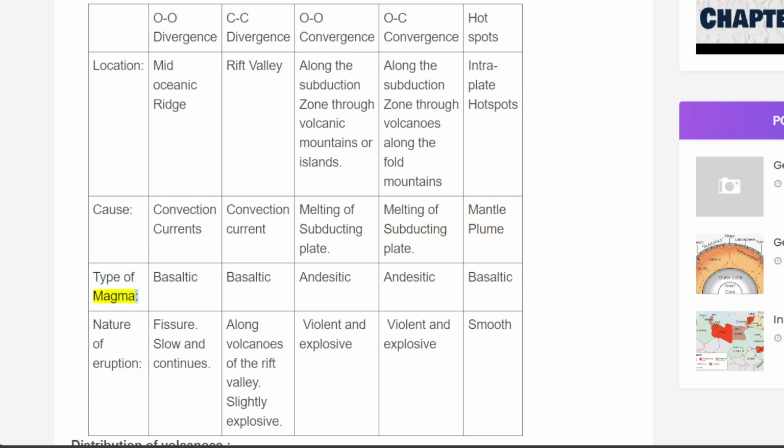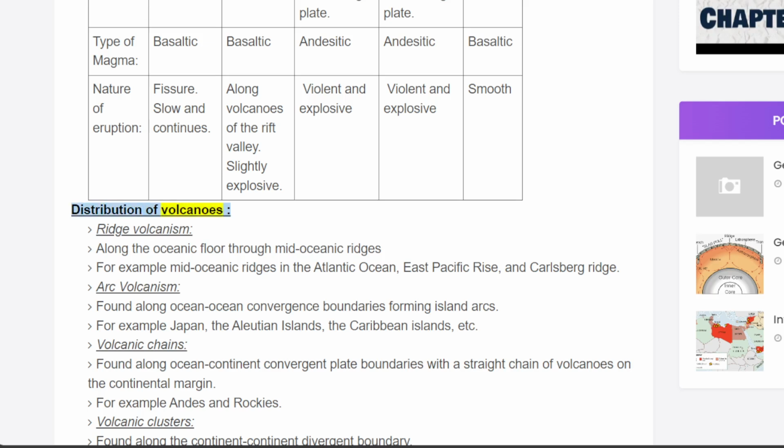Type of magma: basaltic, andesitic, basaltic. Nature of eruption: fissure, slow and continuous along volcanoes of the Rift Valley; slightly explosive; violent and explosive; smooth. Distribution of volcanoes.